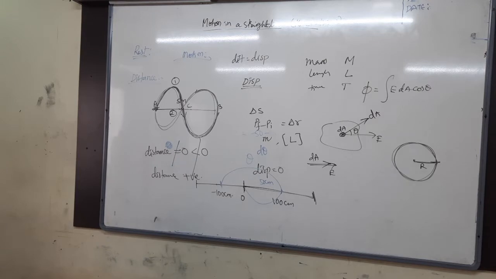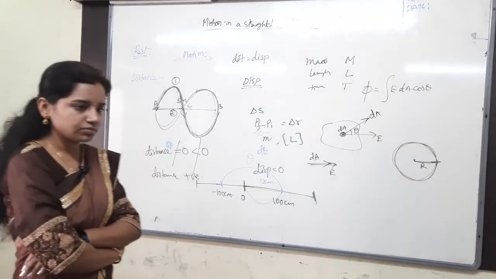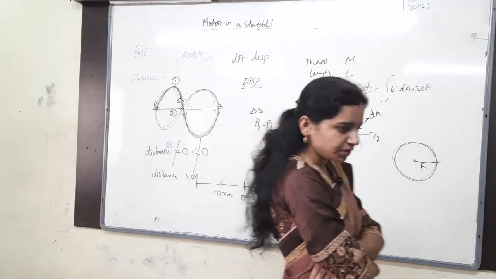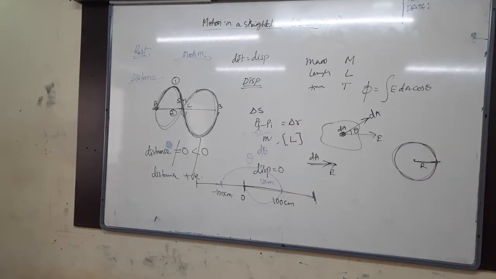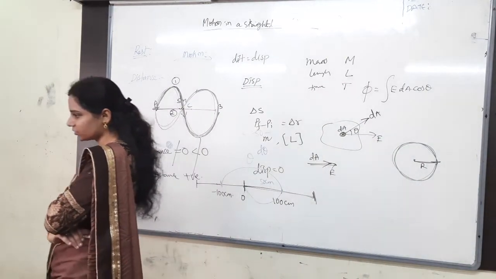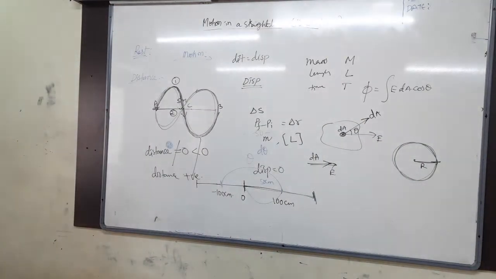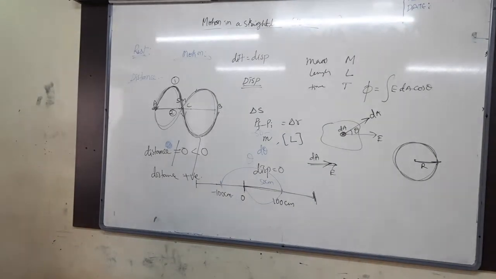The next line, displacement: the shortest distance between final and initial positions.